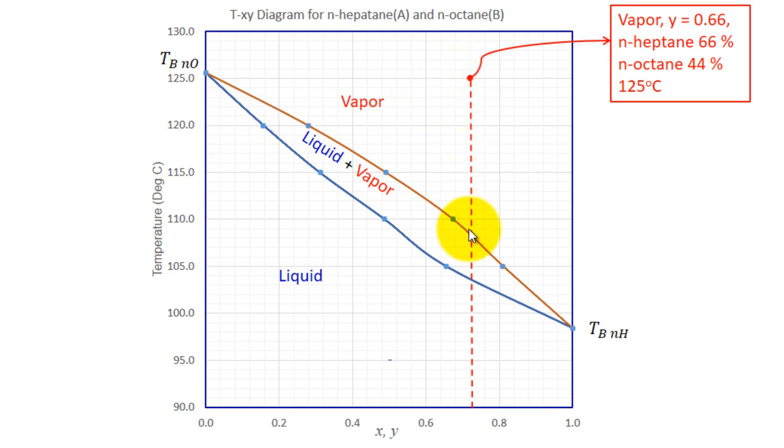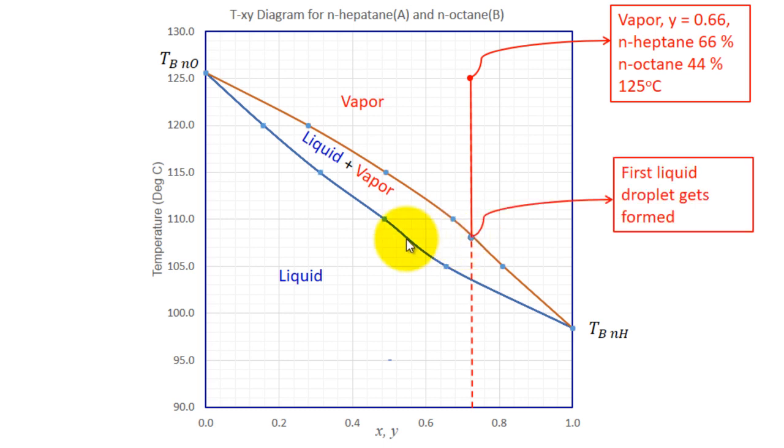If you cool this here, something happens. First, this is vapor. The first liquid droplet will be formed here. That liquid droplet will have this composition. The first liquid droplet will be formed and this will be the liquid composition. You can read from here.